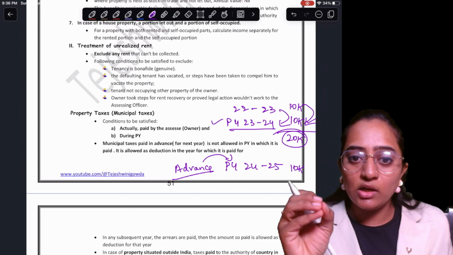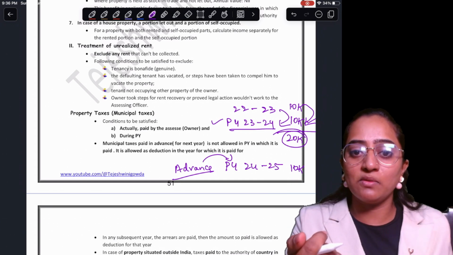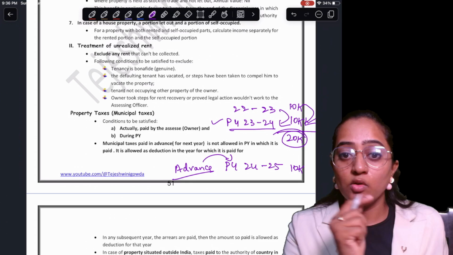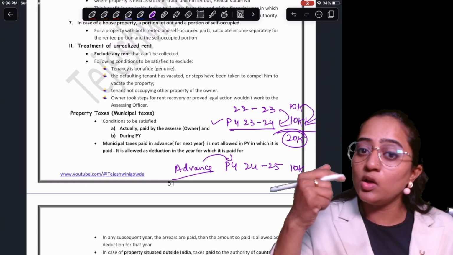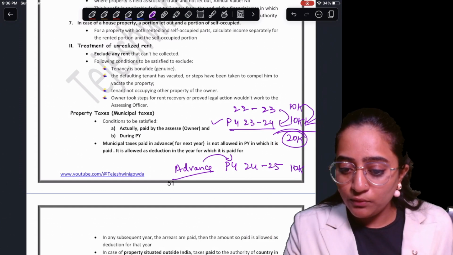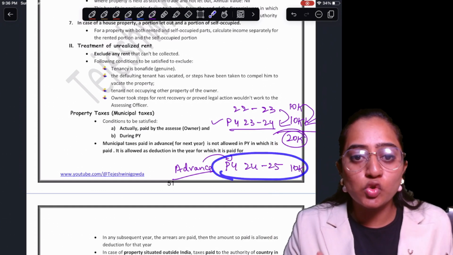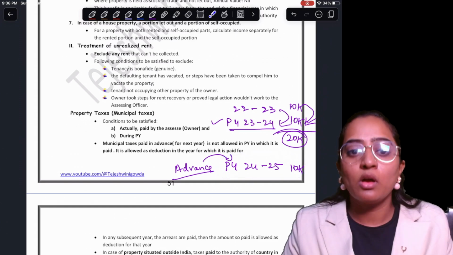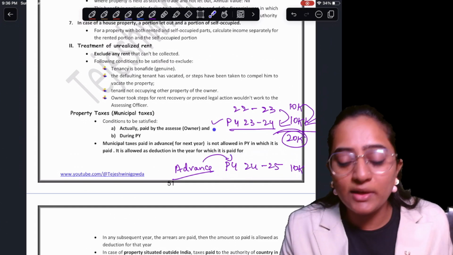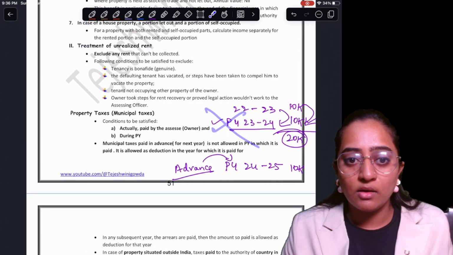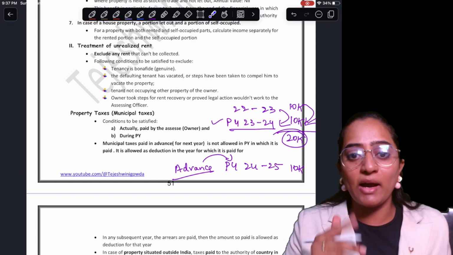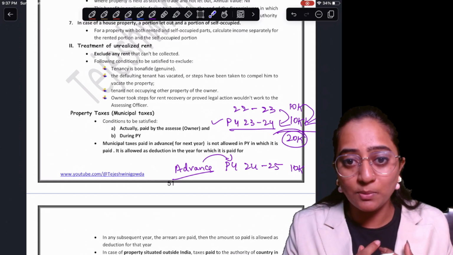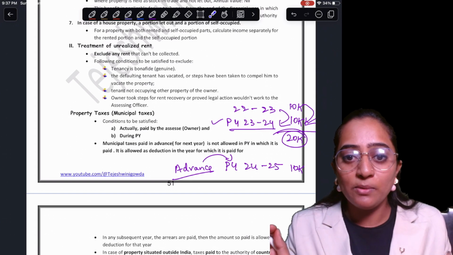The 23-24 income you're already showing as income in that same PY, and 22-23 already shown. Tell me, for 24-25, have you offered your income in PY 23-24? No, right? If you're not showing your income now, why will we provide the deduction for that matter? They will never provide, people.